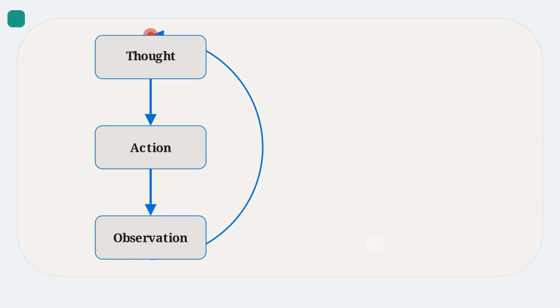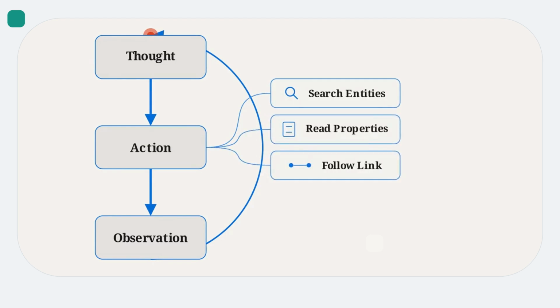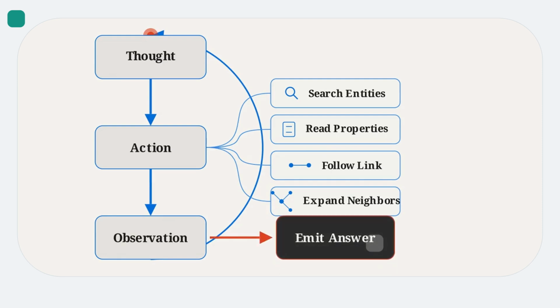This flowchart maps the model's action space. It follows a continuous loop of thought, action, and observation over the graph. During the action phase, it's restricted to 4 tools: searching entities, reading properties, following links, and expanding neighbors. At every step, it chooses to call another tool for evidence, or emit an answer and terminate.